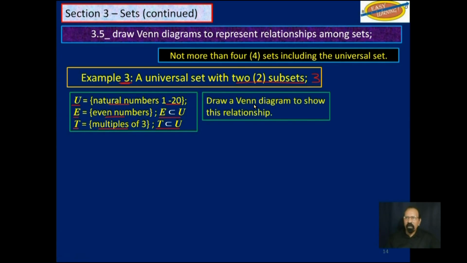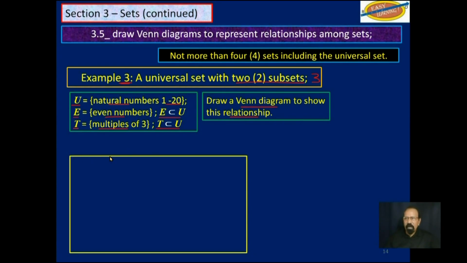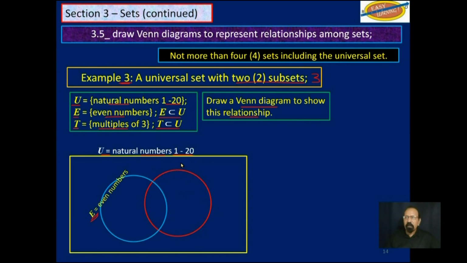So now we want to draw a Venn diagram to show this relationship. So of course, we draw a rectangle. By now, you're getting tired of my saying that. Sure, you draw a rectangle and you put in the universal set there, U, natural numbers 1 to 20. We draw one circle here and we will label it either E or T, doesn't really matter. In this case, we will label it E, even numbers. We draw another circle like this, and we will label it T, multiples of 3.